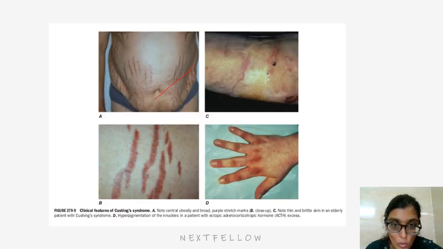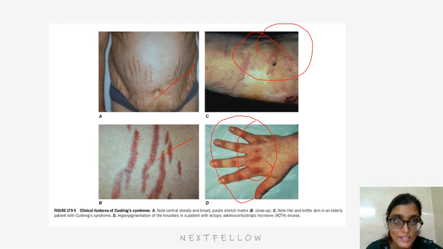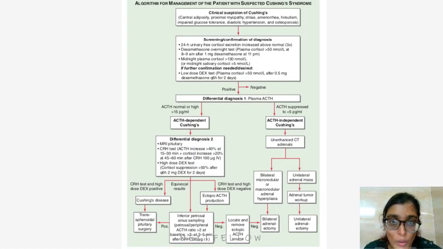This is centripetal obesity with purple stripe. Then this is purple stripe. Then this is easy bruisability of the skin, and there is hyperpigmentation of the knuckles in a patient with ectopic adrenocorticotropic hormone excess. This is a very important chart.